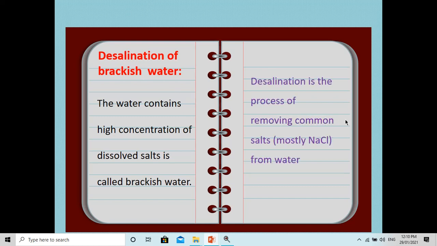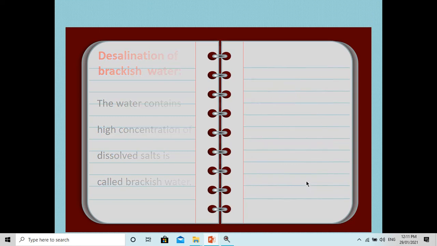Now desalination, the process of removing all the common salts, mostly NaCl, from the water, is known as desalination. Saline water means water containing a large amount of NaCl, which has a peculiar taste. So desalination of brackish water is one method that we can use to remove salts from the water.